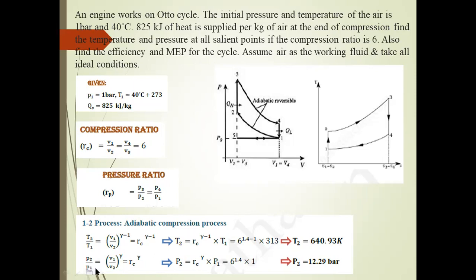Next, P2 by P1 is equal to (V1 divided by V2) power gamma, equal to r power gamma. So P2 is equal to r power gamma into P1. The r value is 6 power of 1.4 into 1. P2 is equal to 12.29 bar.